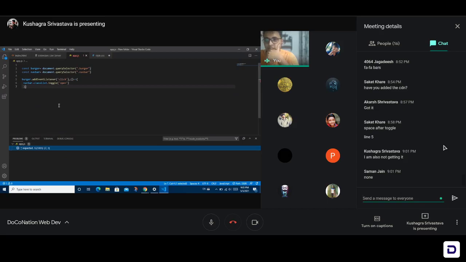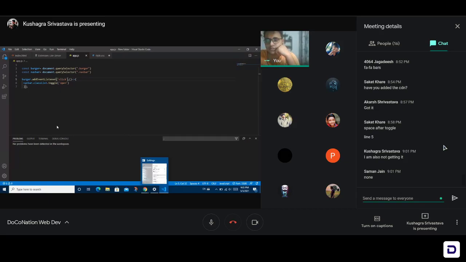Okay, in yours it is saying to add a semicolon. So just add it. Oh, there's a circle bracket, I guess. Yeah, you messed up here. There's a circle bracket at the end. Kushagr, just after click, you have a bracket right there. You don't have to close the bracket. Just remove that. And now you can remove the semicolon also. You don't need it. Everyone hates semicolons. At least I do.